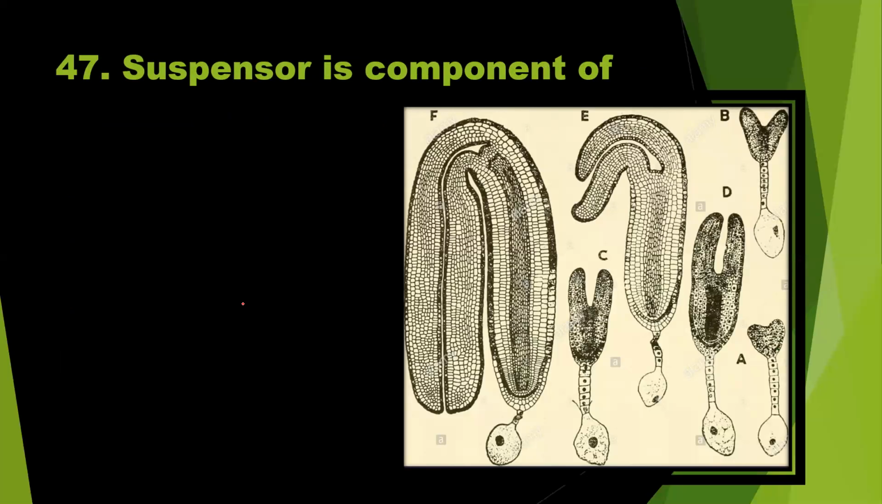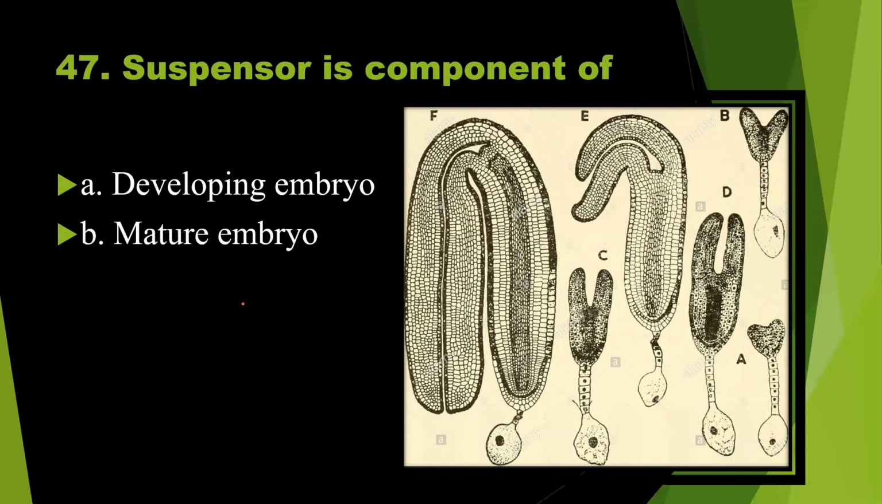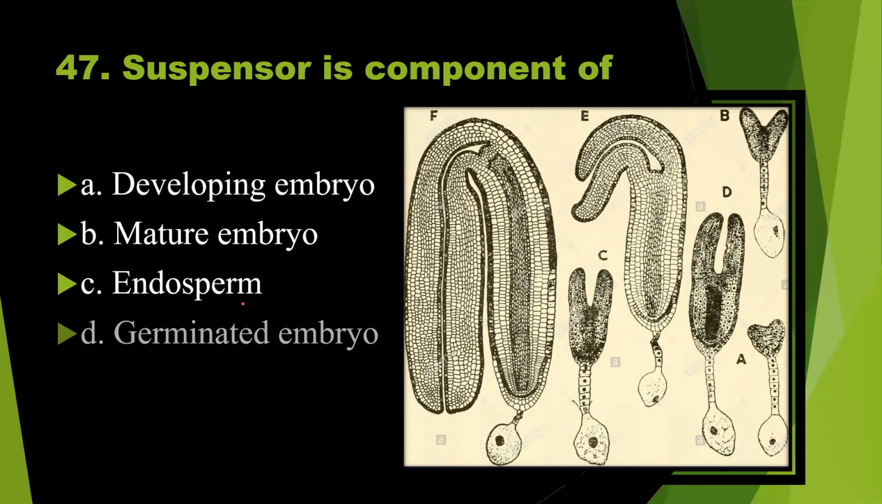So here is the diagrammatic representation of embryo development. The different stages of embryo development are shown here. The suspensor is a component of: developing embryo, matured embryo, endosperm, germinated embryo. The suspensor is formed at the time of development, not after the complete development. So the answer should be option A. Developing embryo is the right answer.